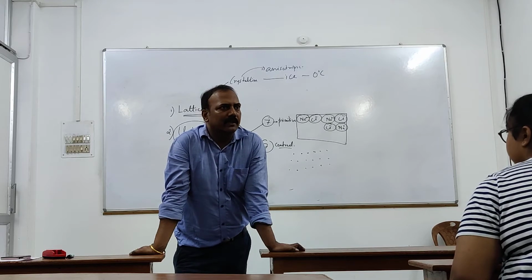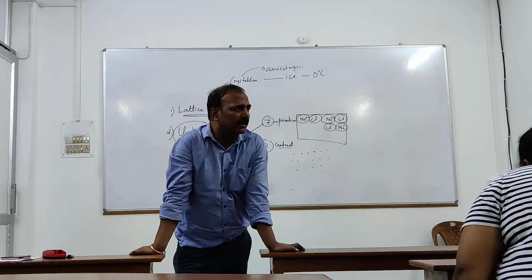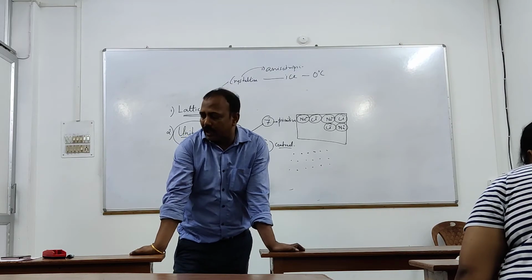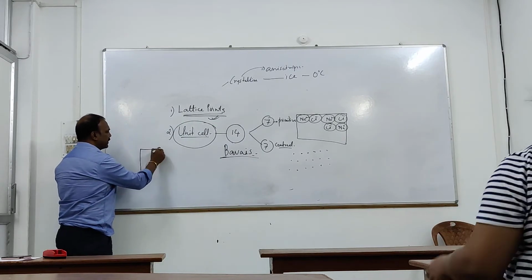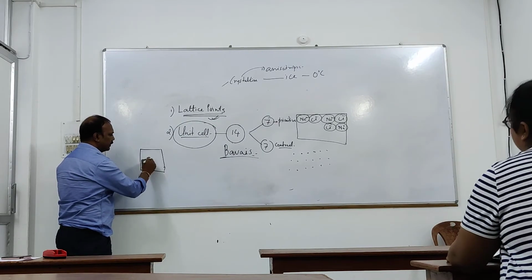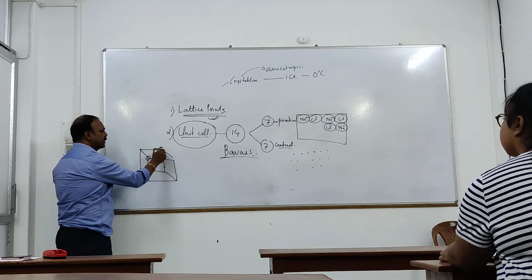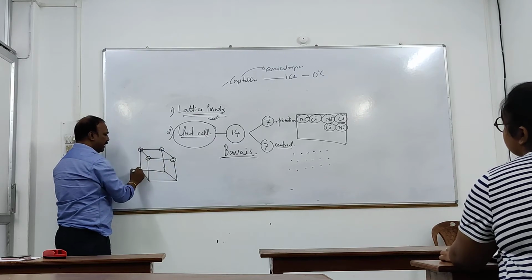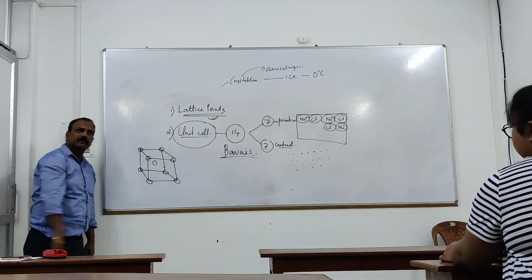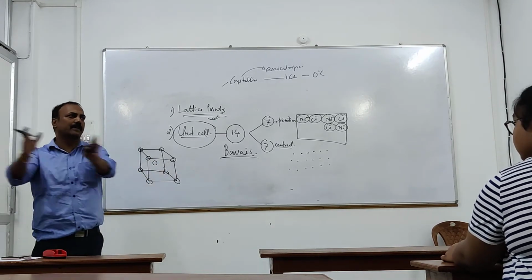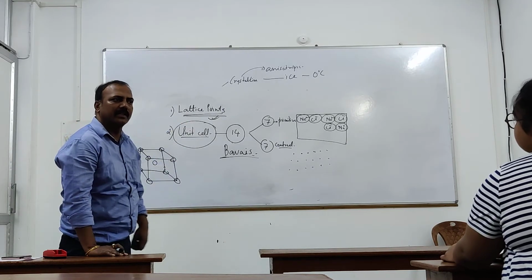Only at the corners, and nowhere else. You have to visualize this, okay? Now suppose your unit cell is like this, where lattice points are present at the corners and somewhere else, suppose at the center of the body. This is the unit cell and this is repeated. Then that type of unit cell is called a centered unit cell.